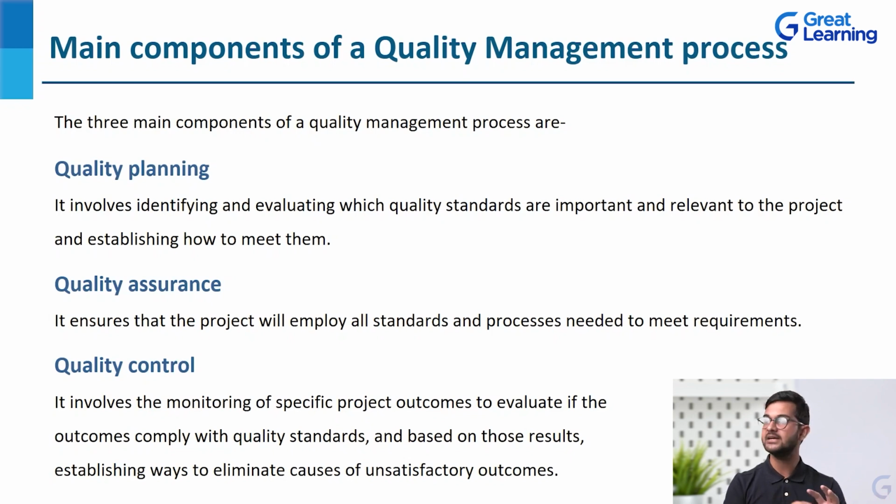So when we say planning, it is about setting the goals, evaluating the quality standards. Once the quality standards are established, how will you assure that? By quality assurance. You will make sure that the project will employ all the standards and processes. Now, how will you evaluate to what extent we have met it or to what extent we are losing? That is done by quality control. It involves monitoring or controlling specific project outcomes to evaluate if the outcomes comply with quality standards or not, and what we can do in order to meet the quality standards that we established in the first step.